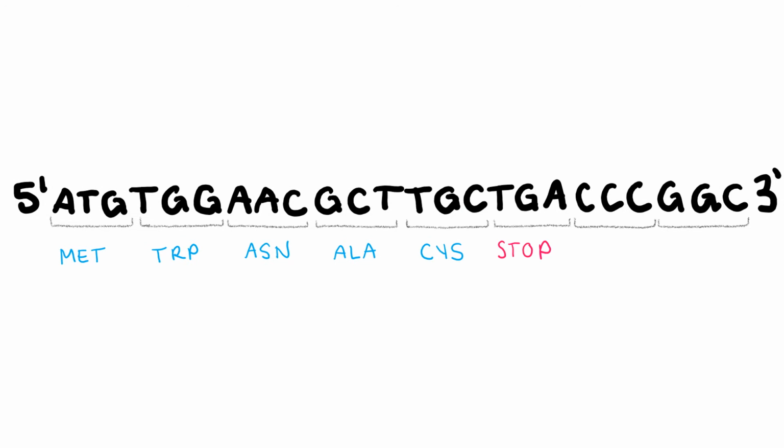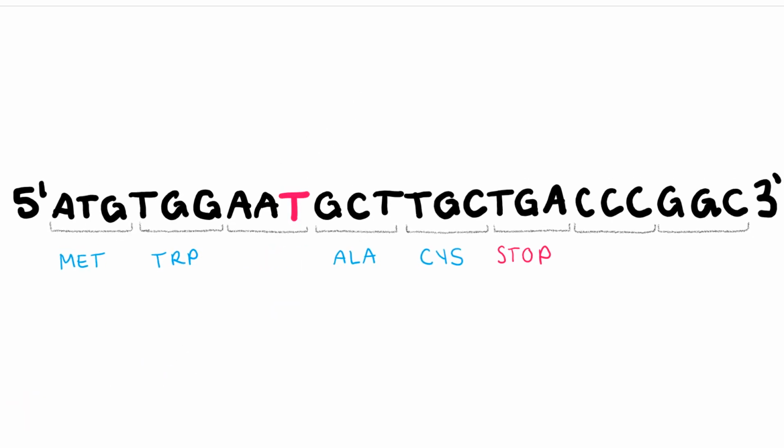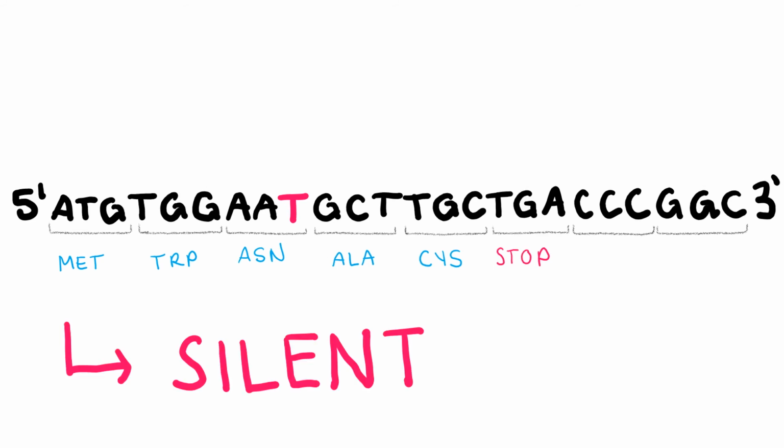Again, let's return to our original sequence and see what happens when we have a transition happen somewhere else in the sequence. Now, our codon would have been AAT instead of AAC, but lucky for us, these two codons code for the same exact amino acid, so no real change occurred. This is what is known as a silent error. The mutation causes a change that codes for the same amino acid.